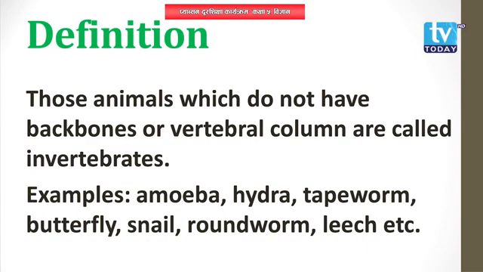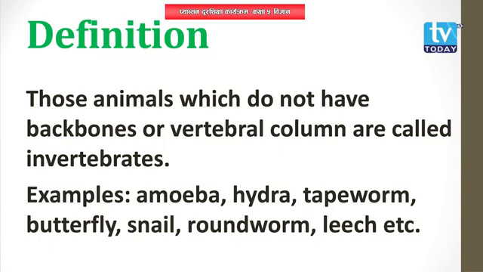Okay, let me repeat it again. Invertebrates are the animals that do not have a backbone or they lack a vertebral column. The backbone is the bone that lies on the back side of our body from the level of our neck to the level of our waist. That is the backbone.